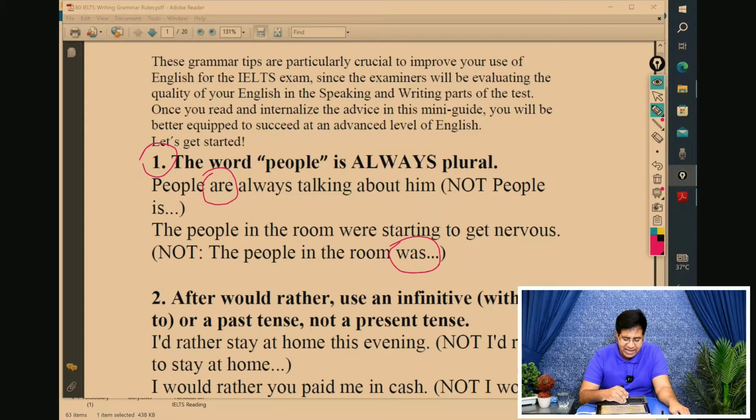Don't add s with people. It's people. In speaking also, don't say peoples are. It should be people are, and never say people is, right? Okay, now let's go on. We've got some more, so let's talk about the next two common mistakes.